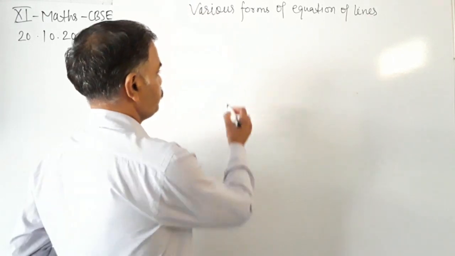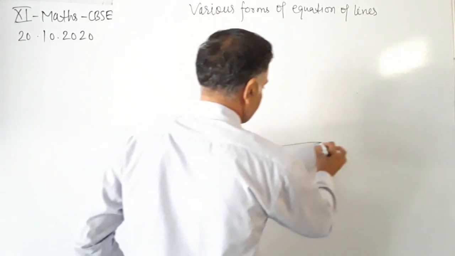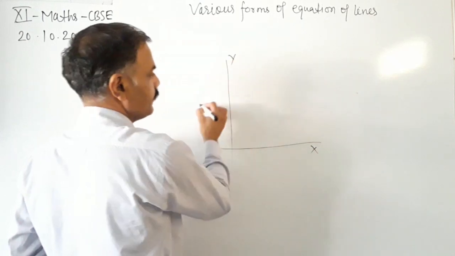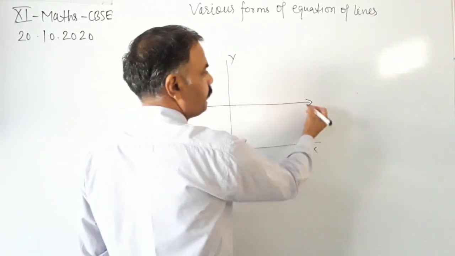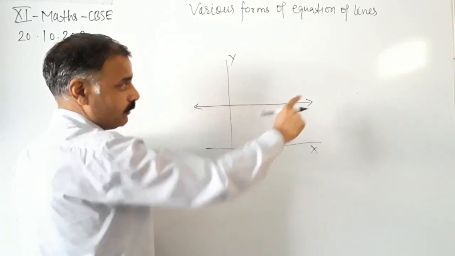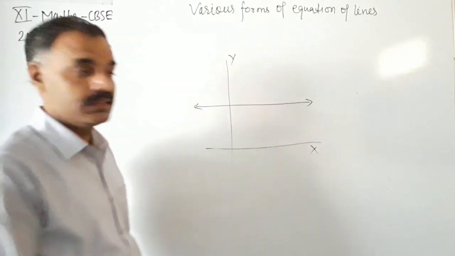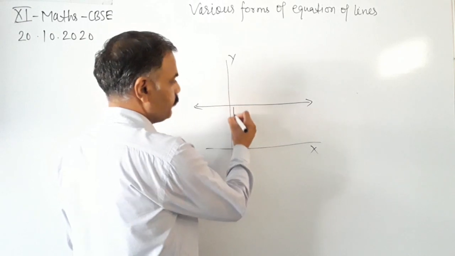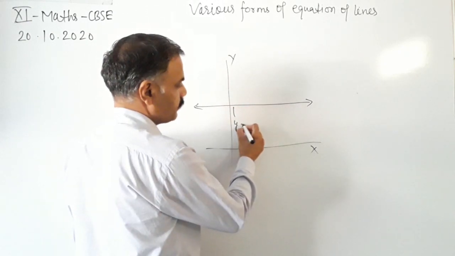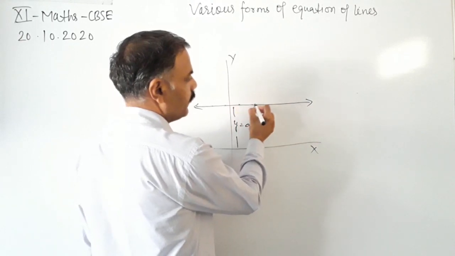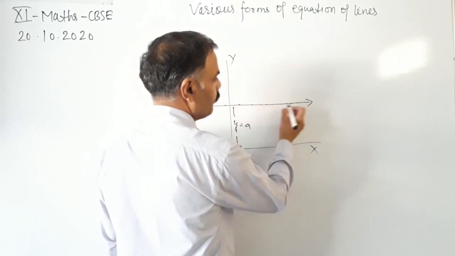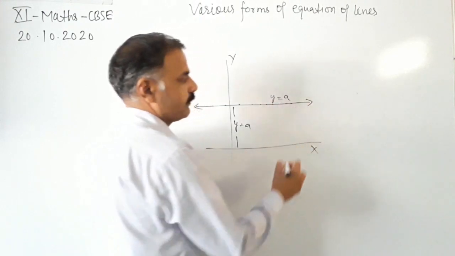Like this. This is the x-axis, this is the y-axis, and this is a horizontal line, which means it is a line parallel to the x-axis. Suppose this line is y equals a. So at every point on the line, we will have y equals a.